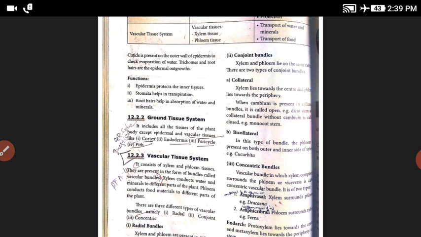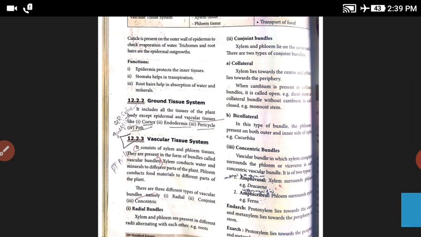And the last point, the root hair. The root hairs help in absorption of water and minerals from the soil. These are the functions of the dermal or epidermal tissue system. This is a 2 mark question.